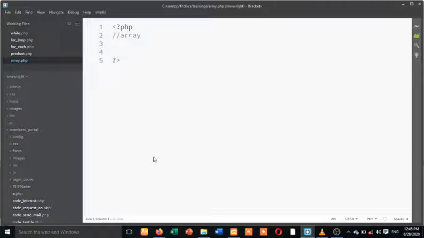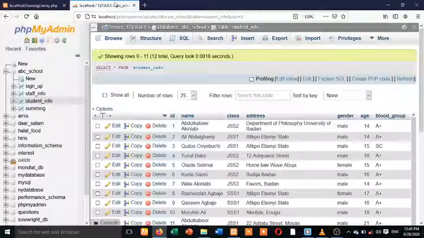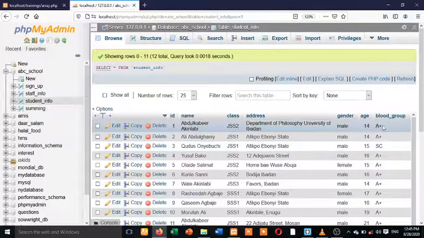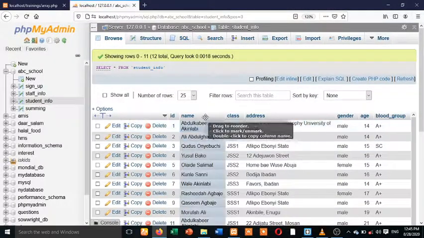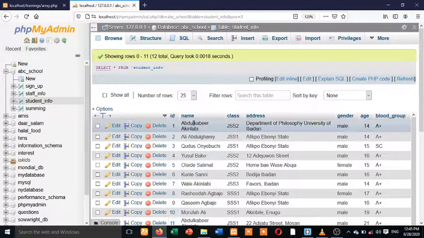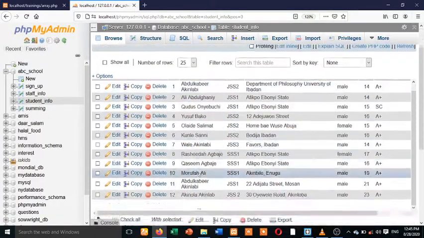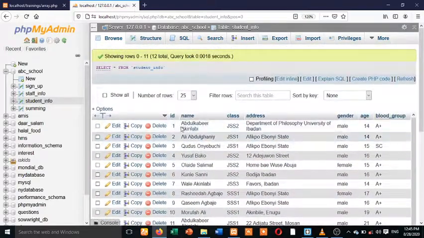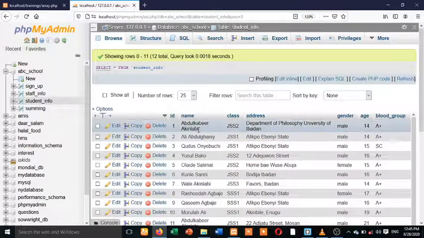So array, if you look at this software, this database we use while we were training, all these ones are at the end of the day represented with array. Sometimes you want to print admission letters for all these people, a particular letter that will say, dear Abdulkabir Akinlabi, you are in JSS2 and the department, your address is this, and you are a male.